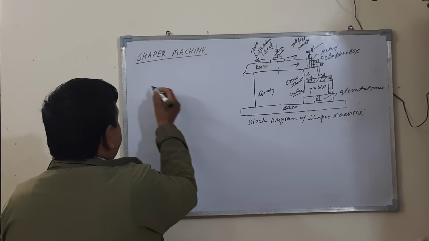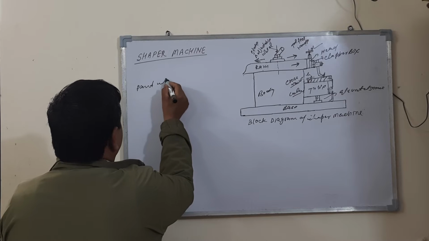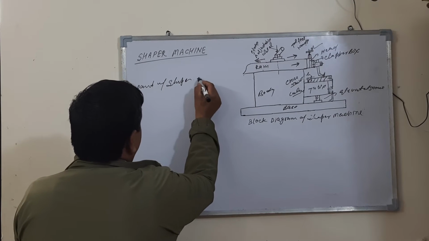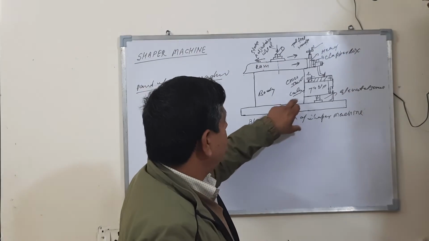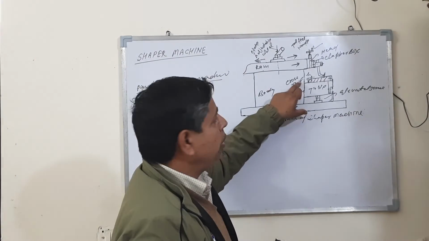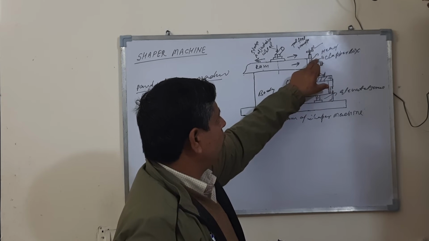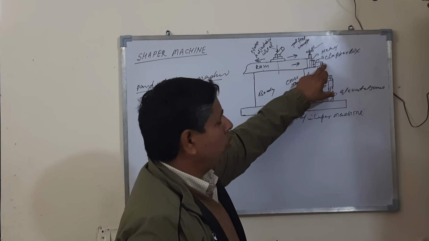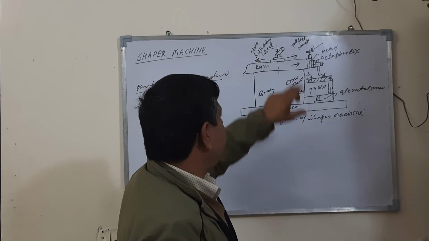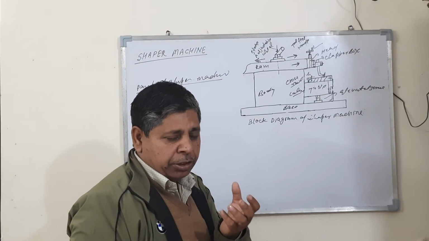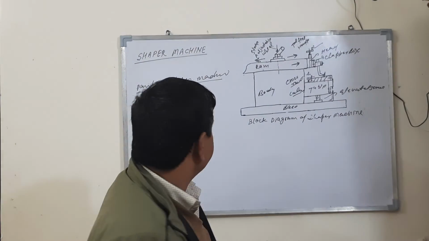The parts of the machine: base, column, cross rail, body, table, apron box, head, tool holder, tool feed handle, stroke adjustable wheel, ram, slotted disc, connecting rod, pawl, ratchet gear, etc.